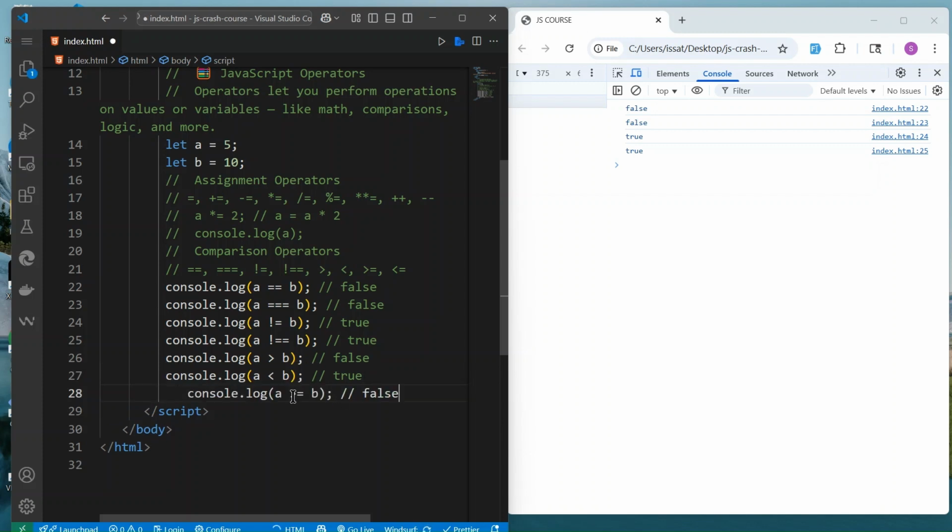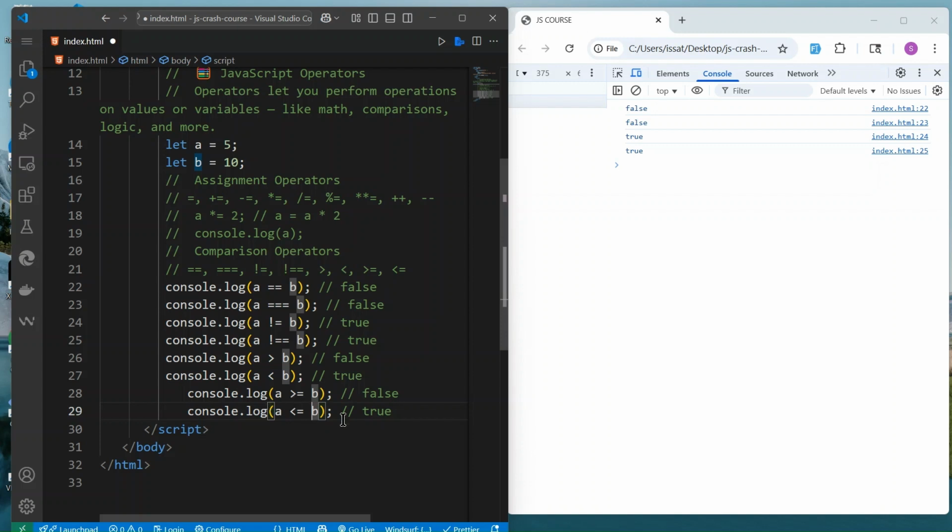Another one is if A is greater than or equal to B, the answer is false because A is less than B. If A is less than or equal to B, the answer is true because A is less. So we are checking if it's less, or if it's equal, the answer is okay.